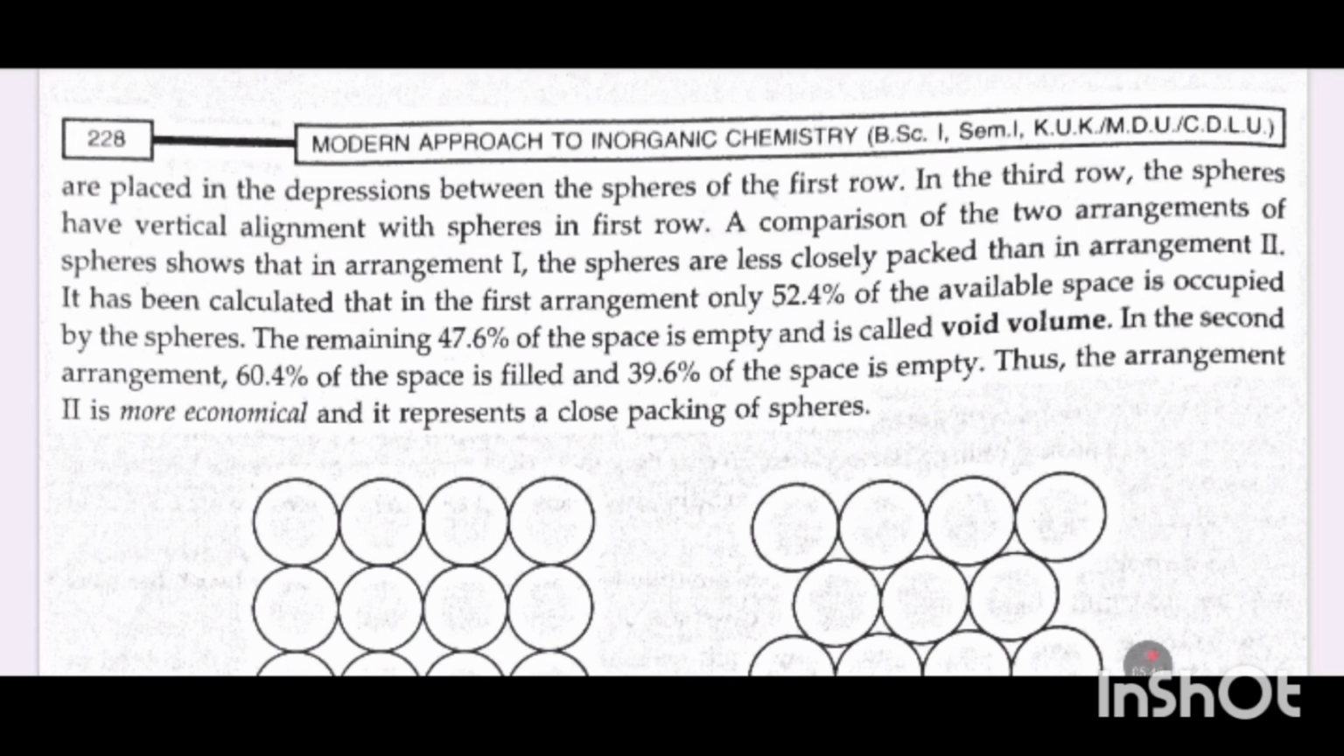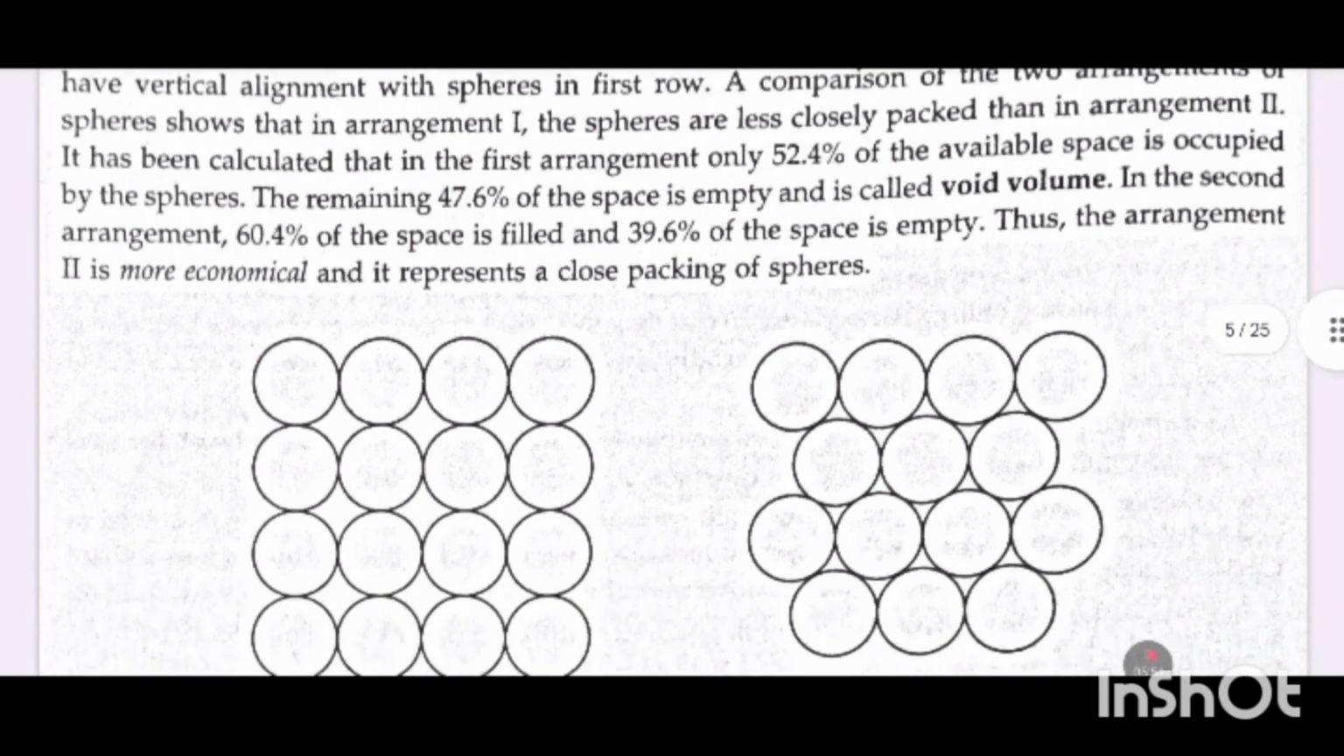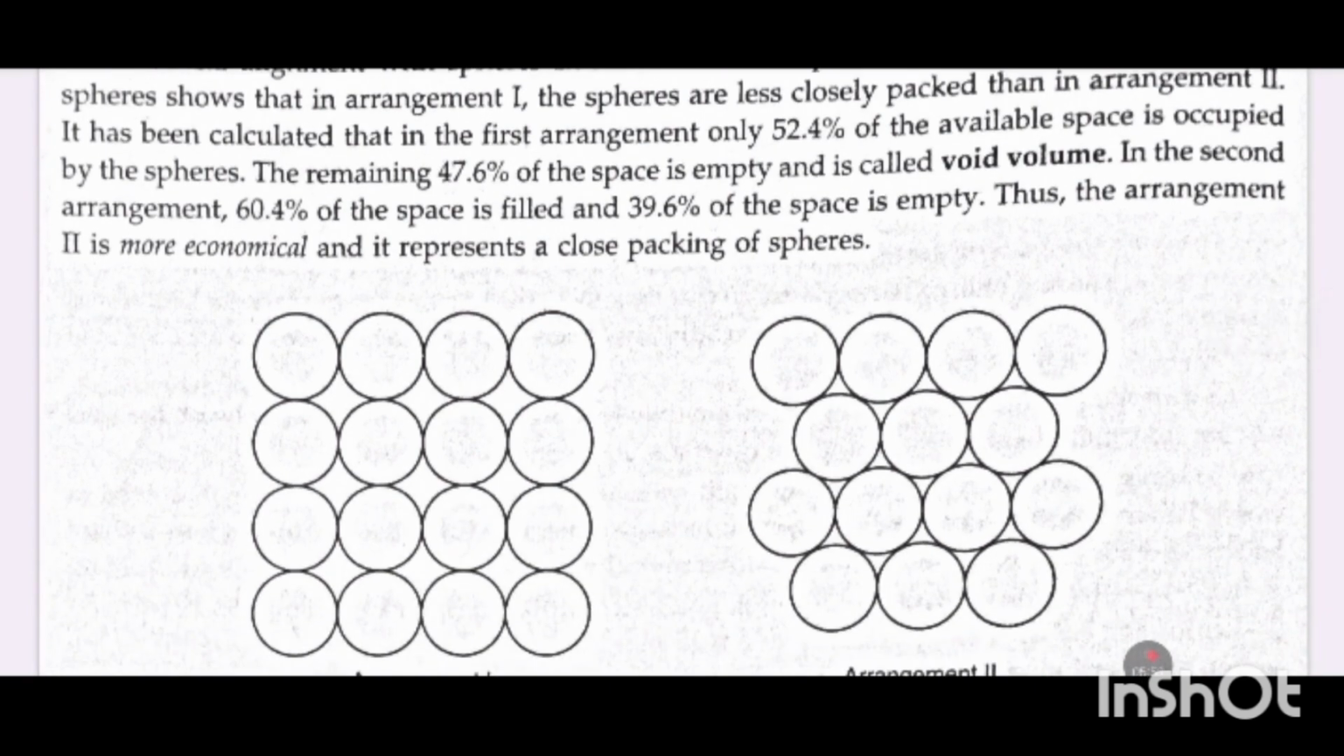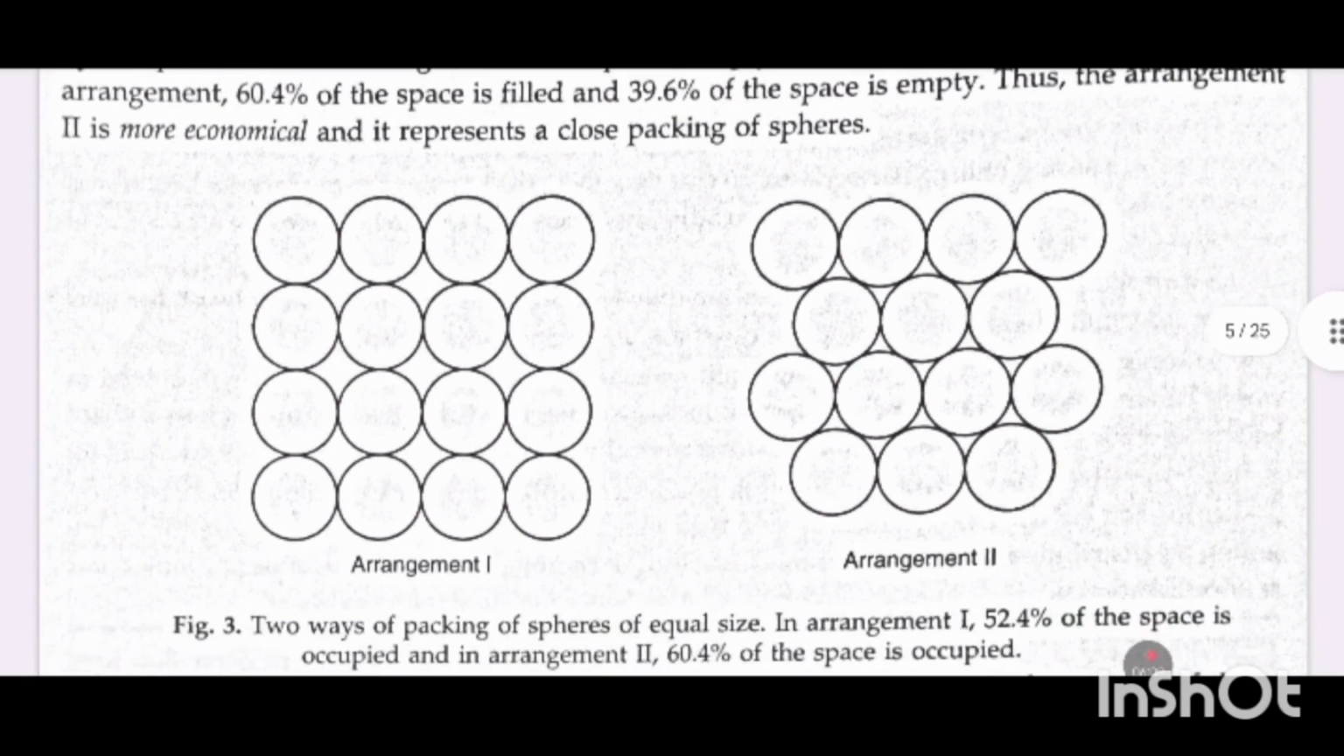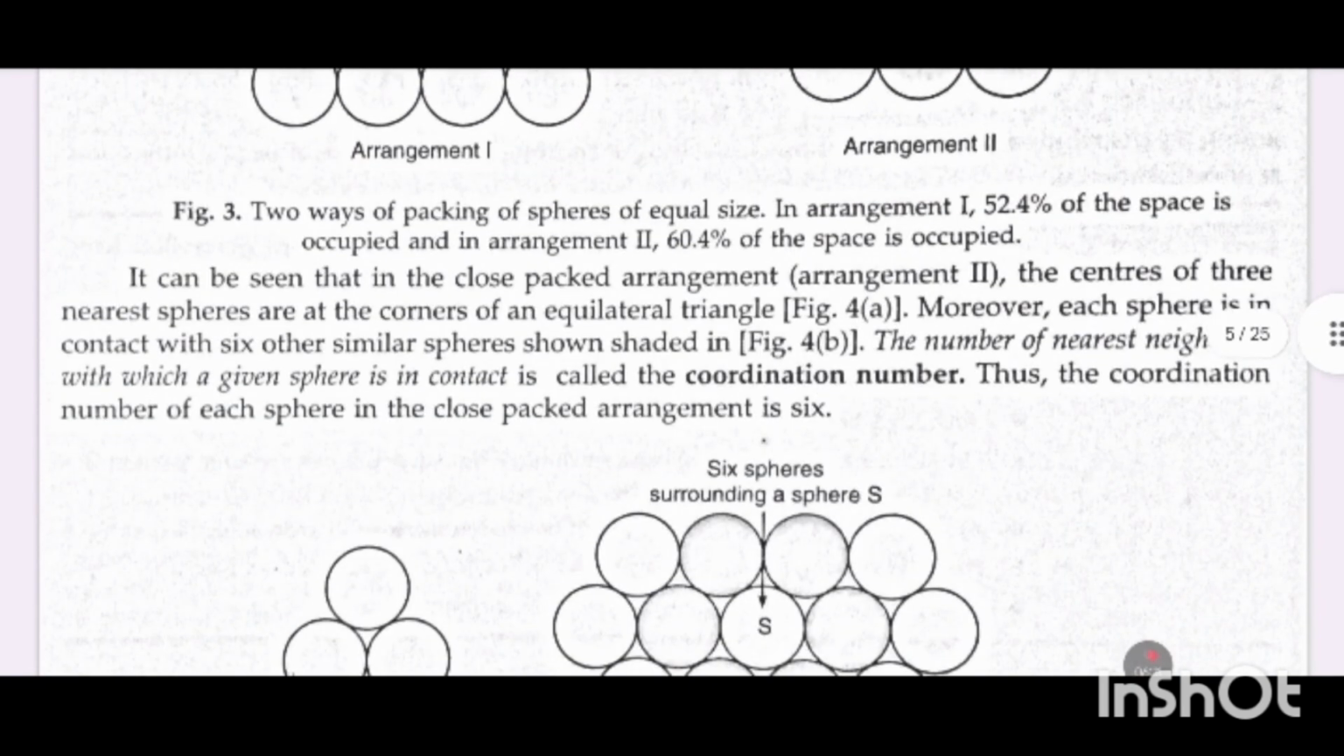It has been calculated that in the first arrangement only 52.4% of the available space is occupied by the spheres, the remaining 47.6% of the space is empty and is called void volume. In the second arrangement, 60.4% of the space is filled and 39.6% of the space is empty. Thus, the arrangement second is more economical and it represents a close packing of spheres.